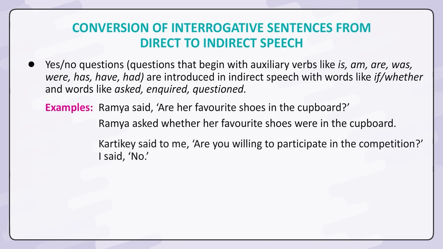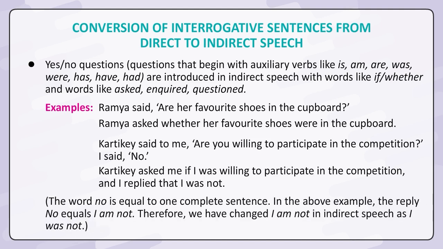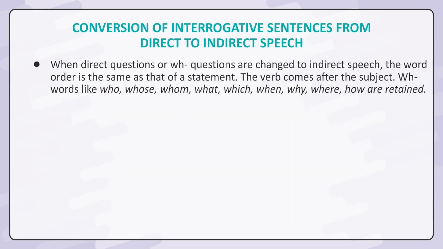Karthike said to me, "Are you willing to participate in the competition?" I said no. Karthike asked me if I was willing to participate in the competition and I replied that I was not. The word no is equal to one complete sentence. In the above example, the reply no equals I am not. Therefore, we have changed I am not in indirect speech as I was not.